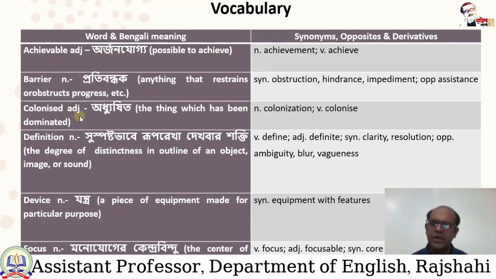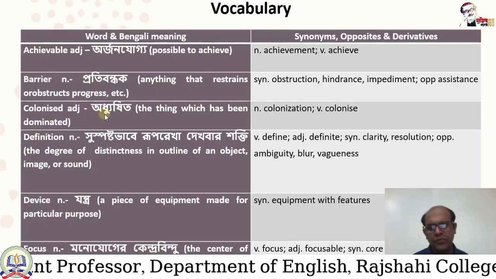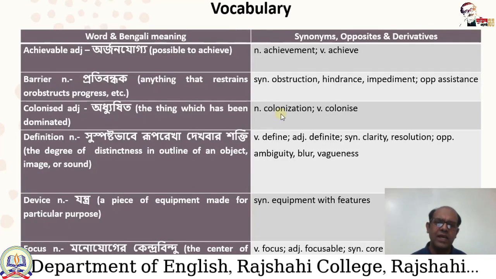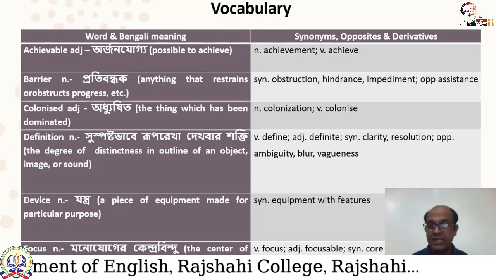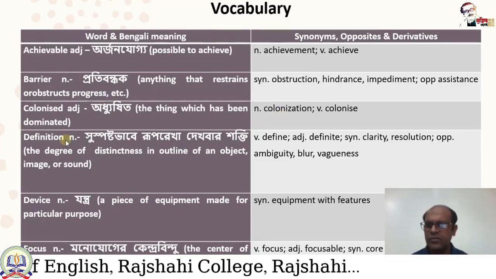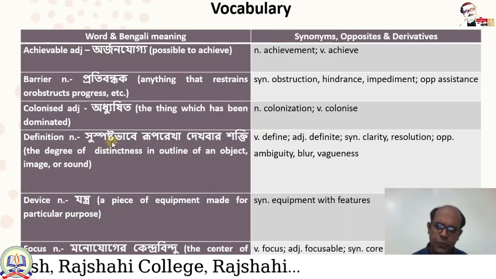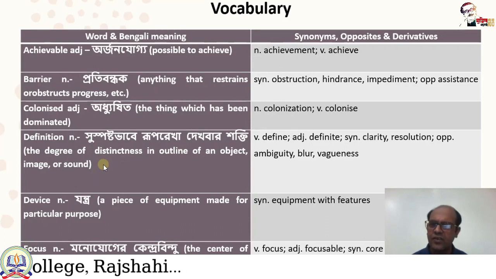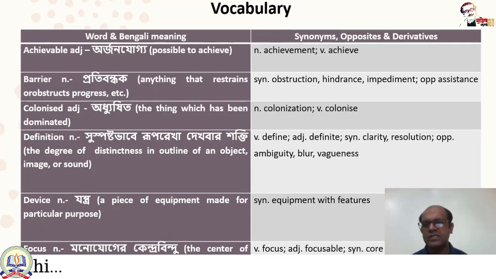Colonized is adjective, and its Bengali meaning is odhushito, the thing which has been dominated, and its noun is colonization, and its verb is colonize. And definition is noun. Its Bengali meaning is sushposhto bhabe ruporekha dekhbar shakti. Its English meaning is the degree of distinctness in outline of an object, image, or sound. Its verb is define, adjective definite, synonym clarity, resolution, and antonym is ambiguity, blur, or vagueness.